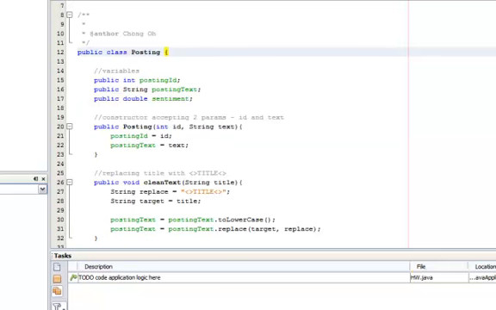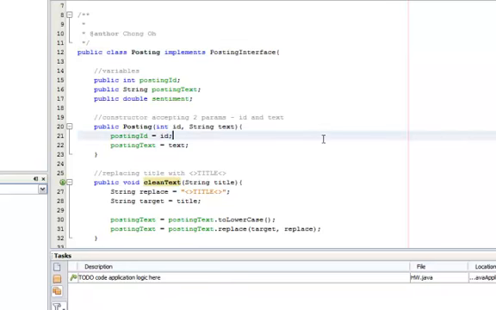So the next thing to do is to update the posting class to implement posting interface. The way to do this is just to go to posting class and use the keyword implements and type in posting interface, and it's done.